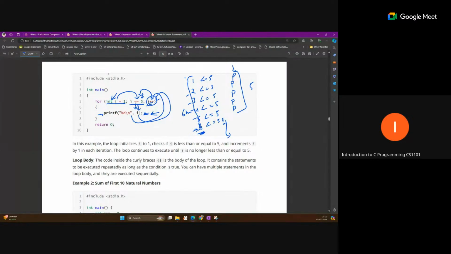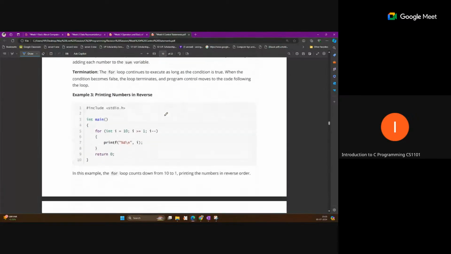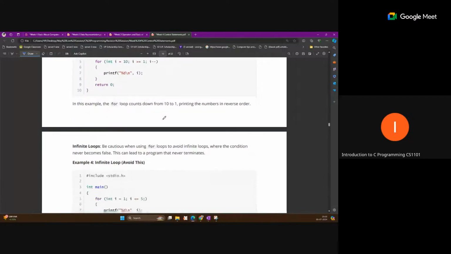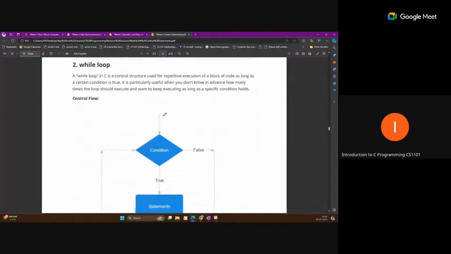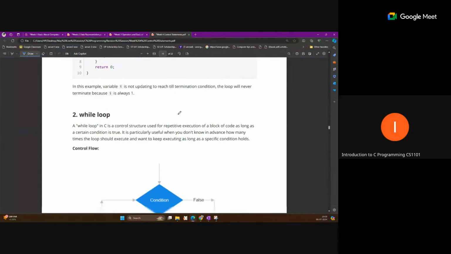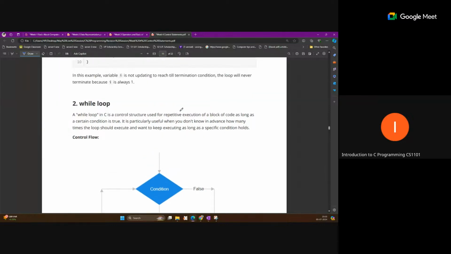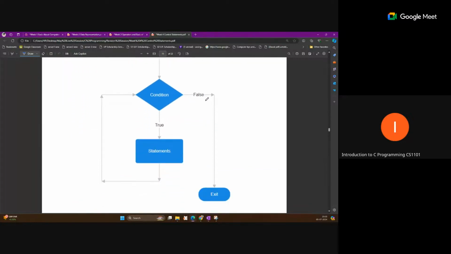So this is how the for loop actually runs in C. Sometimes you should also know how a nested loop runs. But this is another loop, the while loop. Let me discuss this first. In a while loop, if you don't know initially how many times your code will iterate, or you don't know when the terminate condition will come, we generally use the while loop.